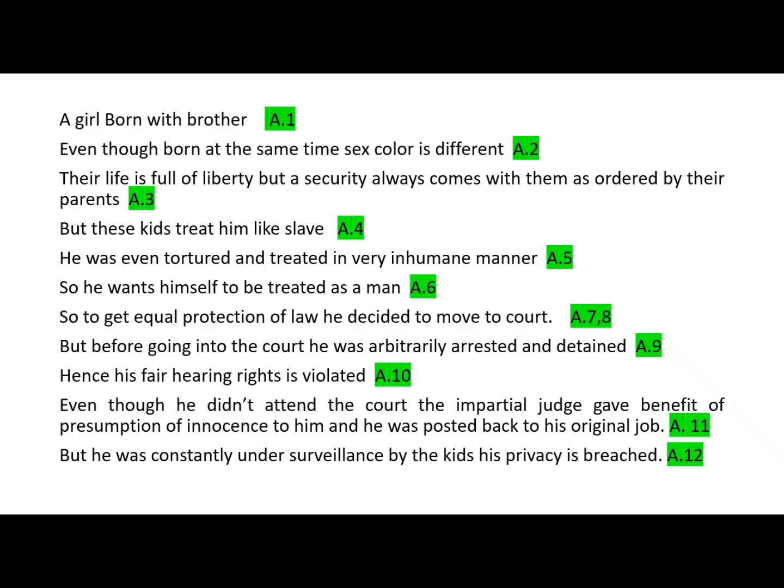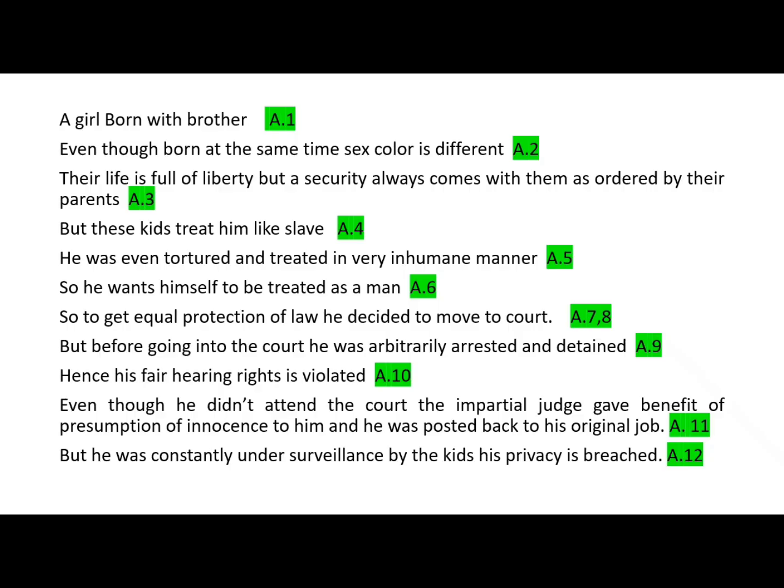And before he entered the court hall, these kids made an arrangement: they arranged two persons to get the security guard arbitrarily arrested and detained. So he couldn't attend the court on that day, and his fair hearing rights were violated.